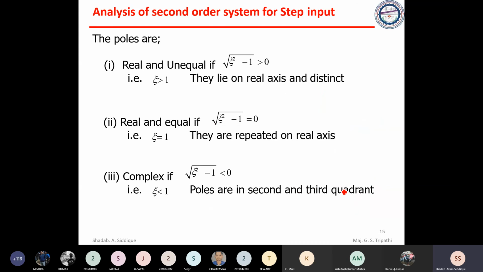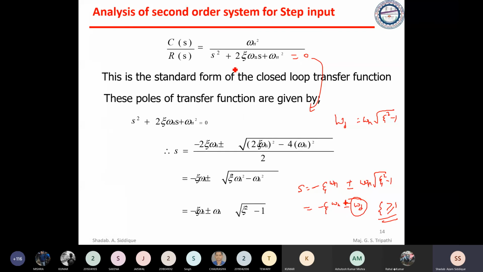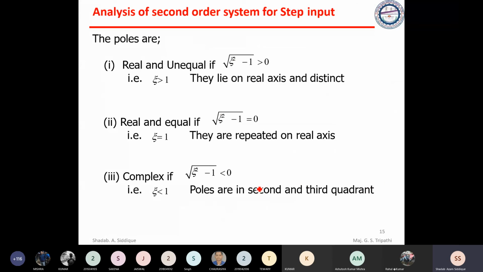See, real and unequal, so zeta square minus 1. So what will happen? Only this term will change. Minus zeta omega n is fixed for everyone, and omega n is common to all terms. So if this square root term, zeta square minus 1, is greater than 0, that means zeta is greater than 1. So they lie on the real axis and are distinct.